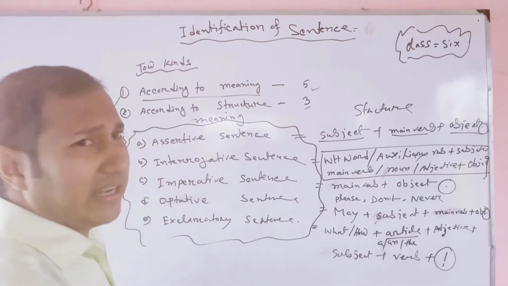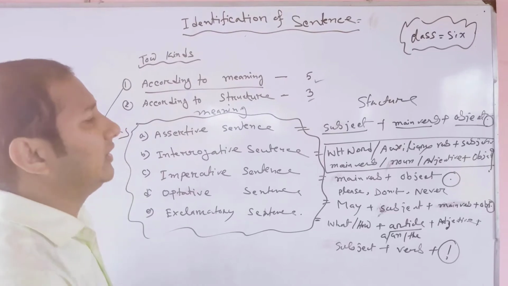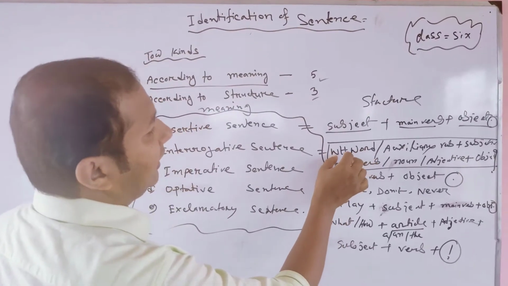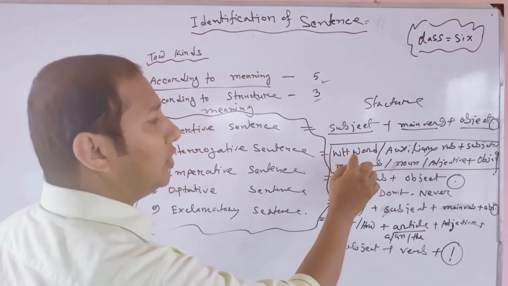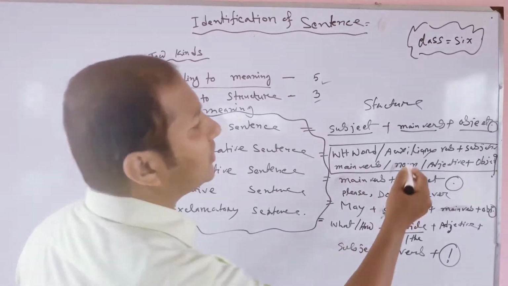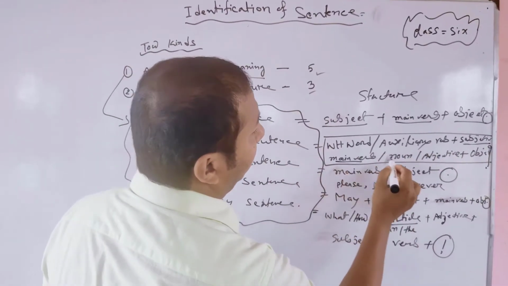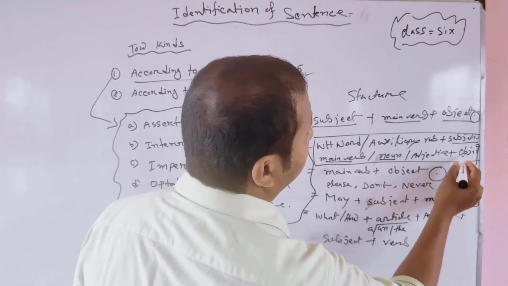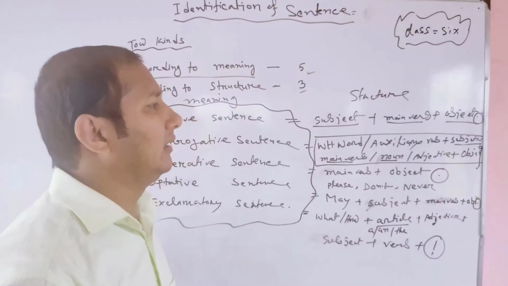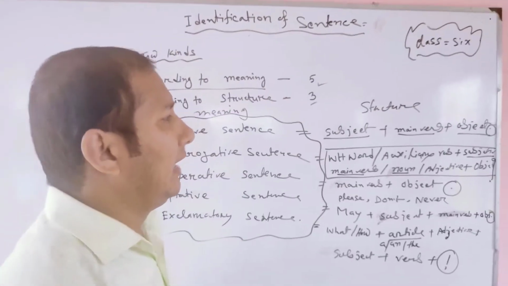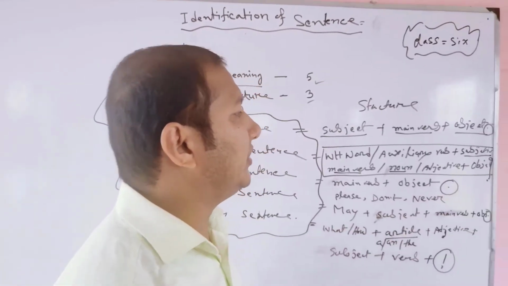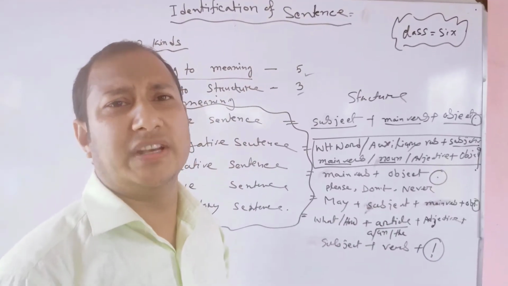Interrogative sentence. In an interrogative sentence, first of all we see a WH word, auxiliary verb, subject, main verb, noun or adjective, and then object. At the last of this sentence, we see the note of interrogation mark.